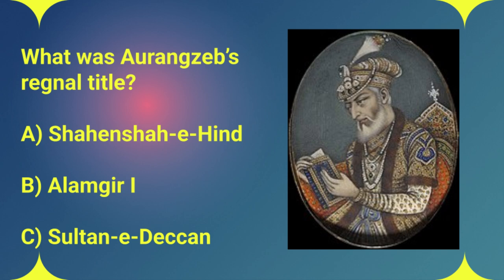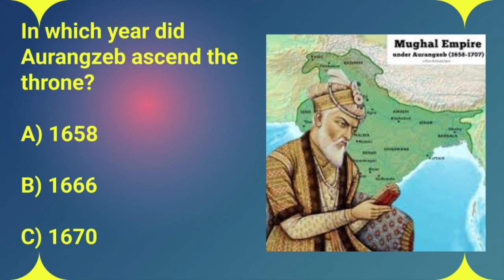Absolutely. Okay, question 2. When did Aurangzeb actually take the throne? Was it A, 1658, B, 1666, or C, 1670? Okay, so for this one, we got to jump back to 1657. Shah Jahan, Aurangzeb's father, falls ill, and it sets off a pretty intense succession struggle among his sons. Yeah, a family affair. Right. And Aurangzeb ends up battling it out with his brothers, most notably Dara Shikoh, who was actually the favorite to win. But Aurangzeb emerges victorious in 1658. This victory is a major turning point in Mughal history. Not always for the best, some pretty brutal events along the way, but it firmly establishes Aurangzeb as the emperor. The correct answer is A, 1658.